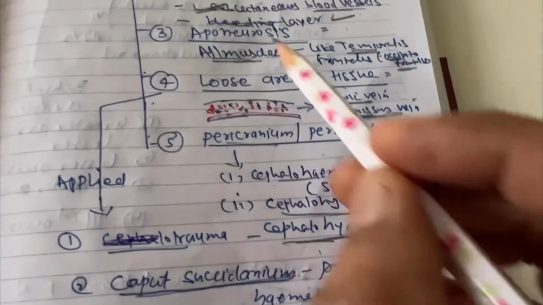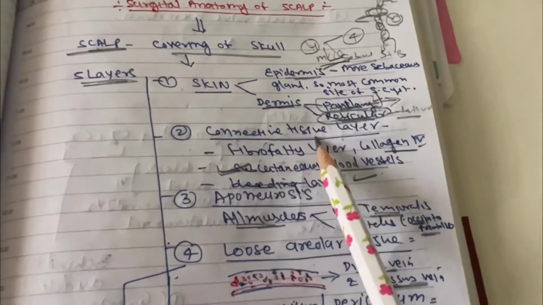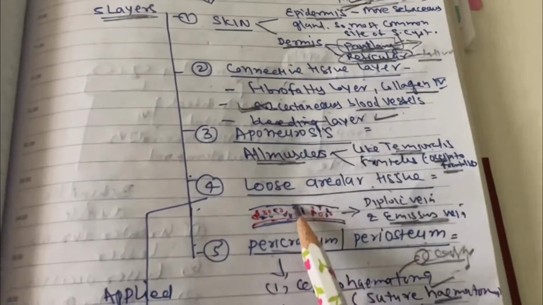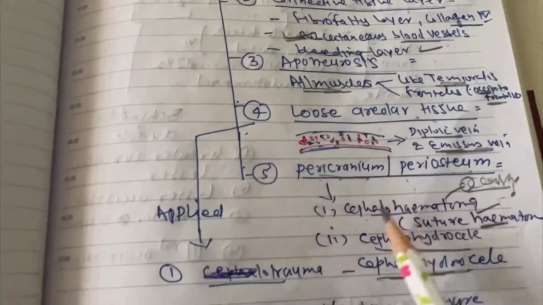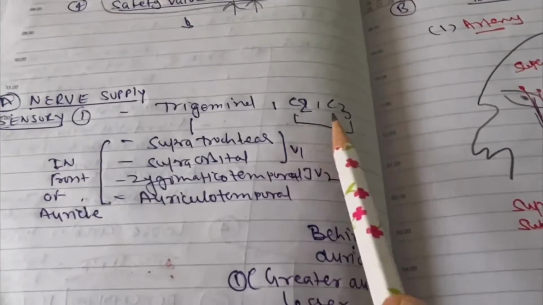So this is all about the layers of the scalp, that is skin, connective tissue layer, aponeurosis, loose areolar tissue, pericranium. These are the 5 layers of the scalp. Now nerve supply. Nerve supply is very simple. The sensory supply is by the trigeminal nerve, C2 and C3.